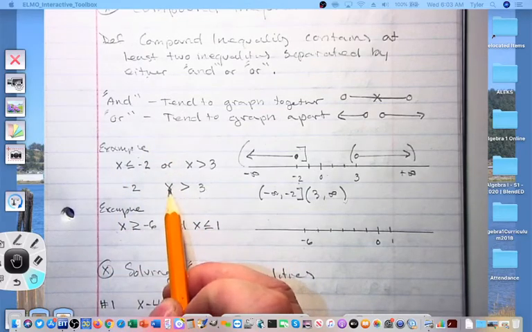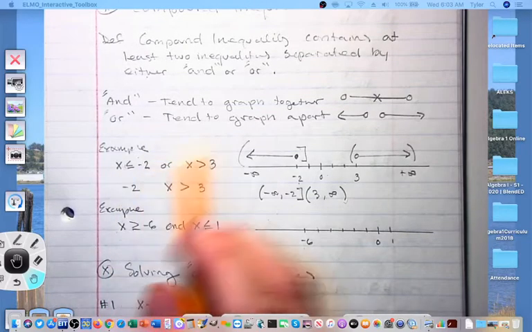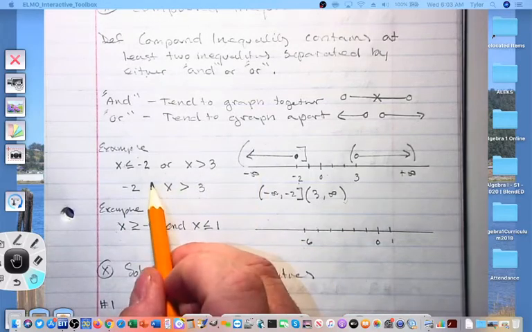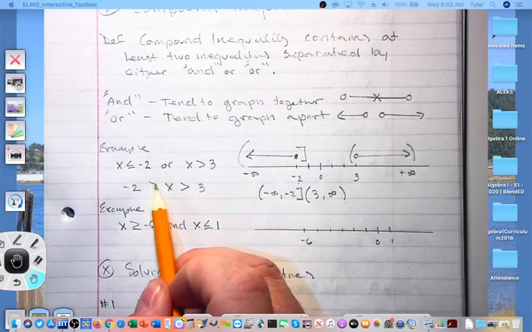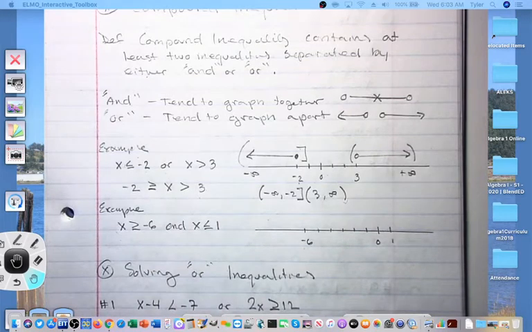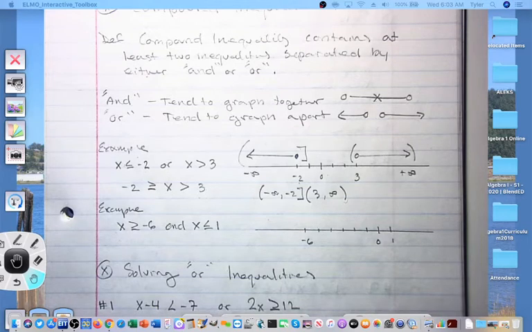Since the x is now written on the right, we want the pointy side of our inequality to remain pointing towards the x, so less than or equal to. On occasion, you'll see them written like that, and you'll need to be able to separate them and recognize them as two separate inequalities. Though this is a little bit more challenging because you don't recognize that it says or yet. You can only put that in later on.